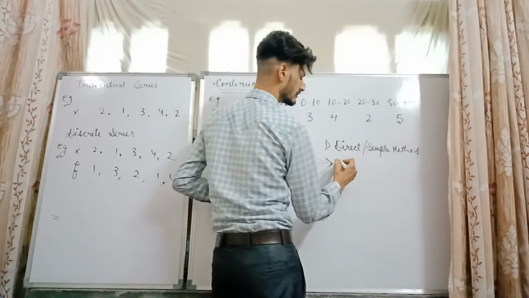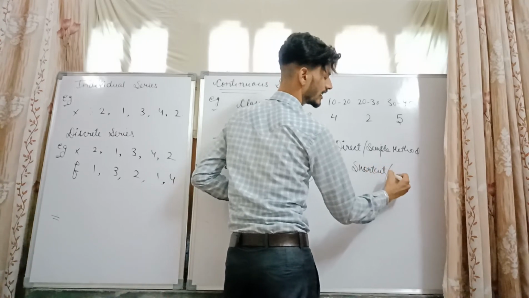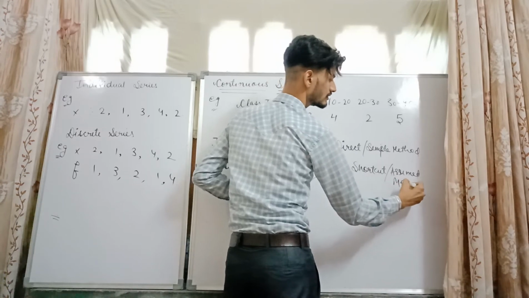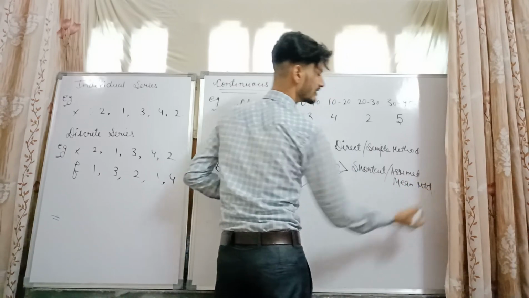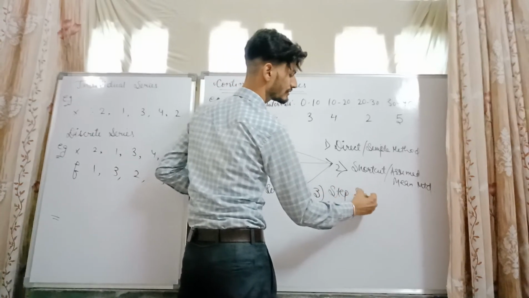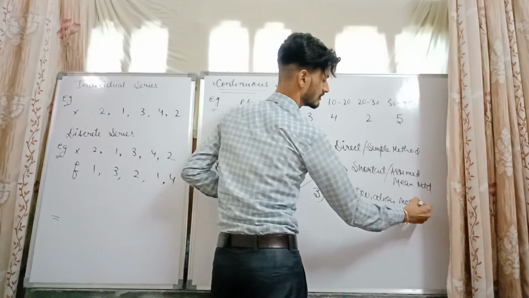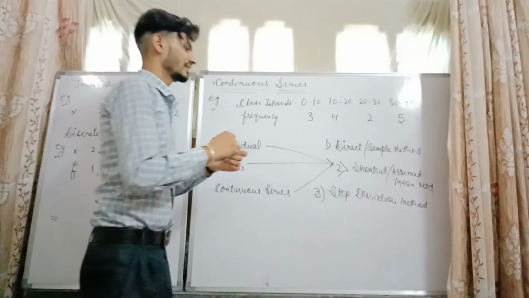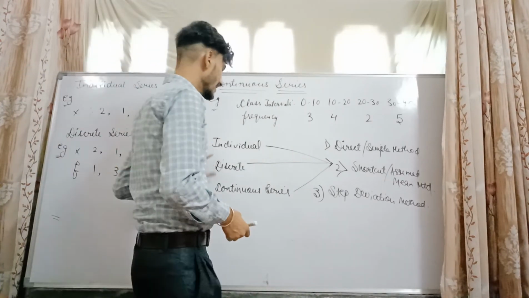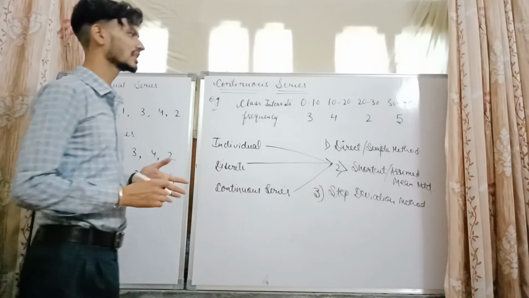Second one is the shortcut or assumed mean method. And the last one is the step deviation method. So there are three rules or methods which will be applicable according to the individual, discrete and continuous series, which shall be in the next video with plenty of practical questions.